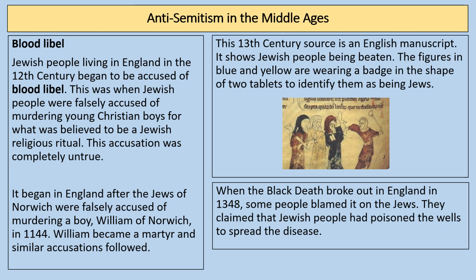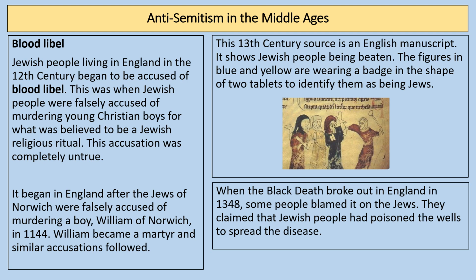libel. This was when Jewish people were falsely accused of murdering young Christian boys for what was believed to be a Jewish religious ritual. The accusation was, of course, completely untrue. Now, this began in England after the Jews of Norwich were falsely accused of murdering a boy called William of Norwich in 1144. William became a martyr, which is when you believe that somebody dies for their beliefs, and similar accusations followed and could be found in other cities across England in the 12th century.